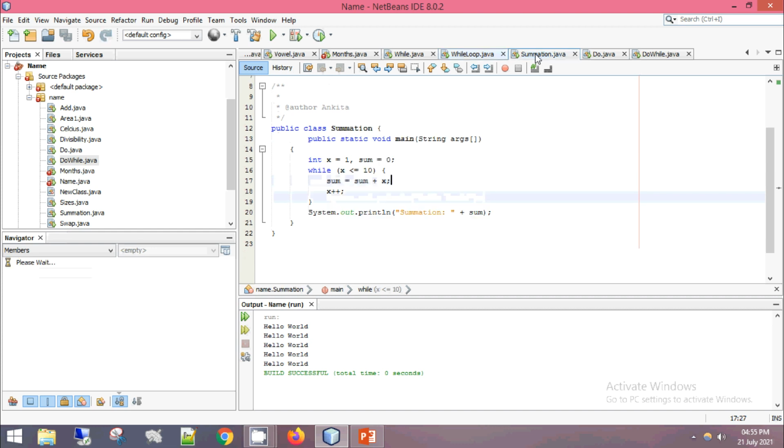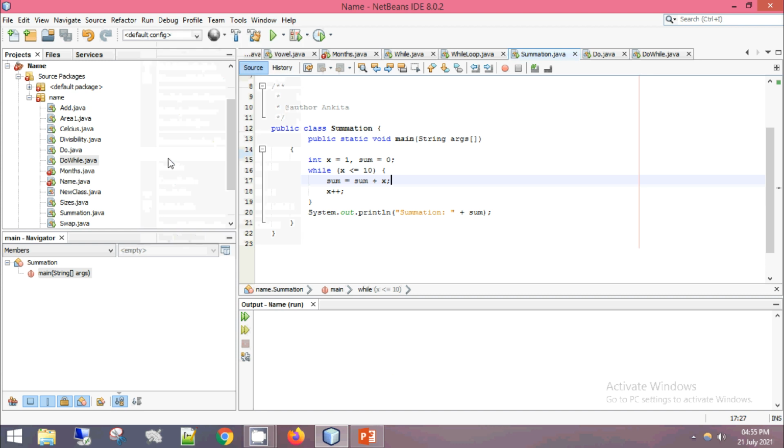Next is summation. Okay, so x is equal to 1 and sum is equal to 0. X is less than equal to 10. So I is less than equal to 10. So sum is equal to sum plus x. So 0 plus 1. Okay, so 1 will be printed and then it is increasing the value, then it will go up. Every time it will store the value and it keeps on increasing, decreasing and so on. So I just run and show you this. So it will be 55.